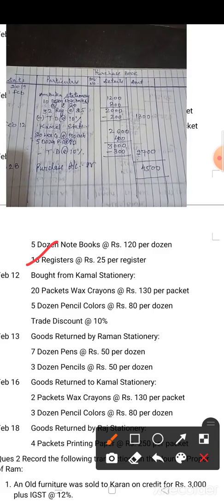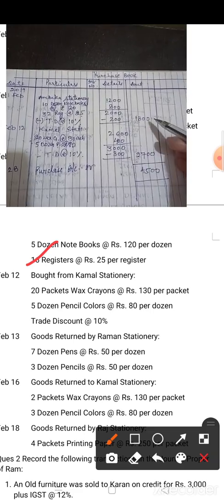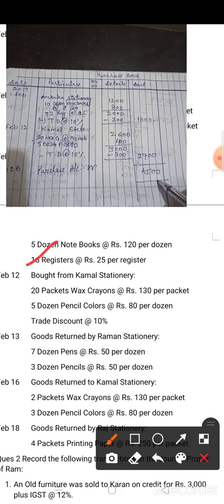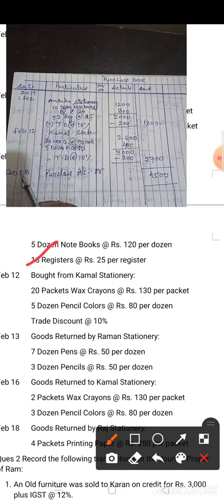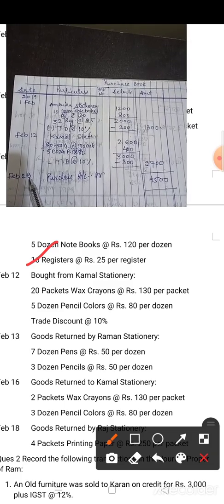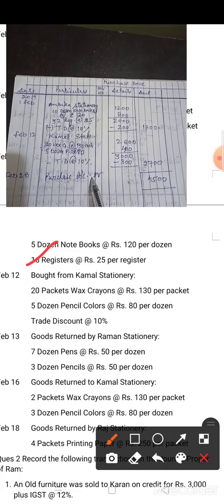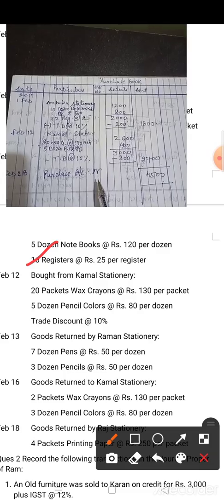After that, in this purchase book, only 2 transactions we have to enter. Now do the total of 1800 and 2700. It is equal to 4500. Now this total you have to write down as on date, Feb, and the Feb month last date is 28. So Feb 28, purchase account debit. Okay. So in this way you have to make the purchase book.